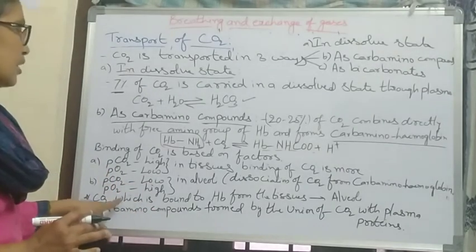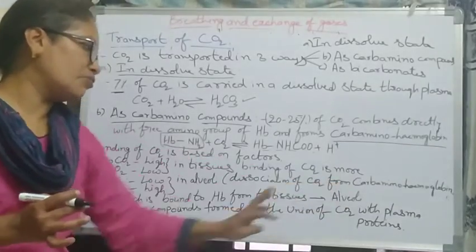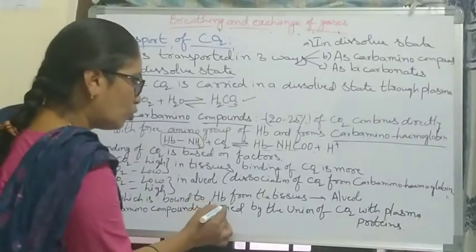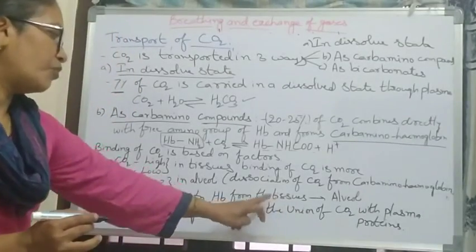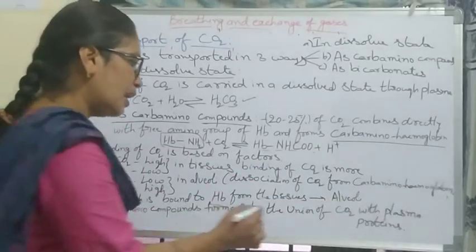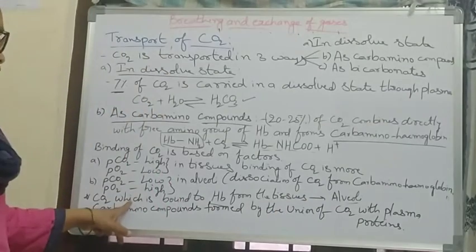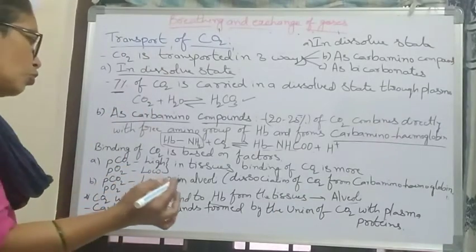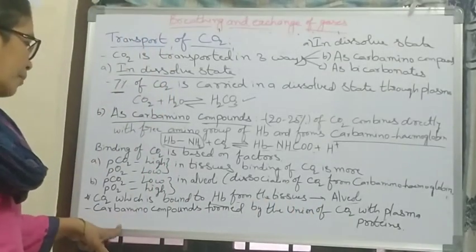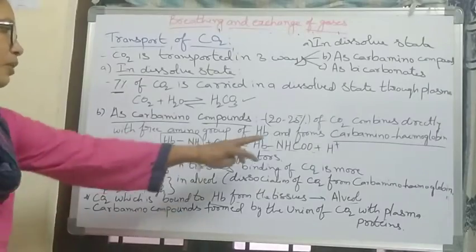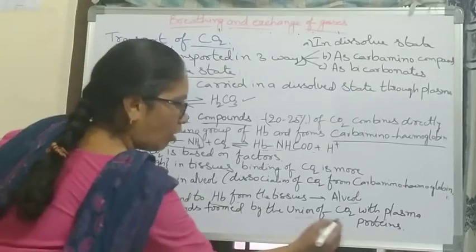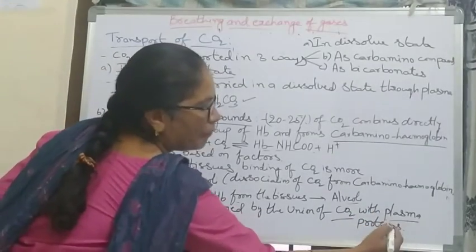How are carbamino compounds formed? Carbon dioxide is bound to the hemoglobin in the tissues and carried to the alveoli. Carbamino compounds are formed by the union of carbon dioxide and also the plasma proteins.